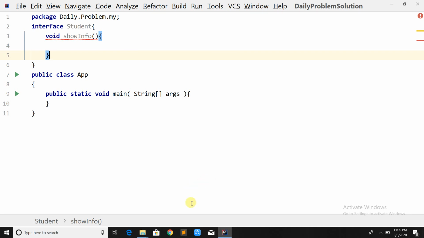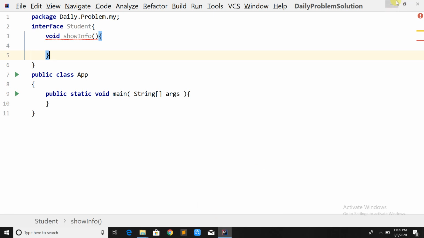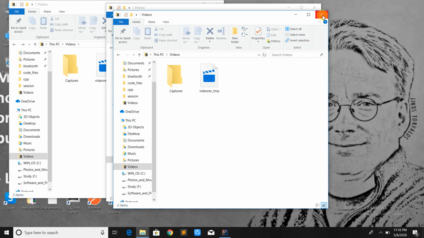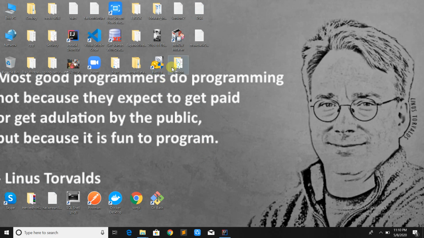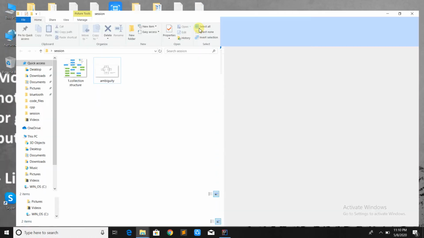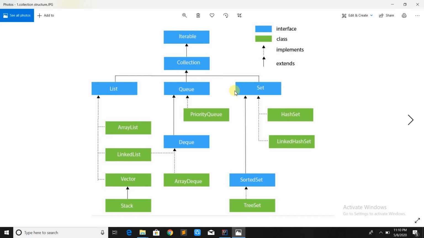For example, in industry, Java 2 and Java 8 are considered major updates, because Java 2 introduced the collection framework, which is the most important feature of Java, and Java 8 also introduced many features which we are going to discuss.